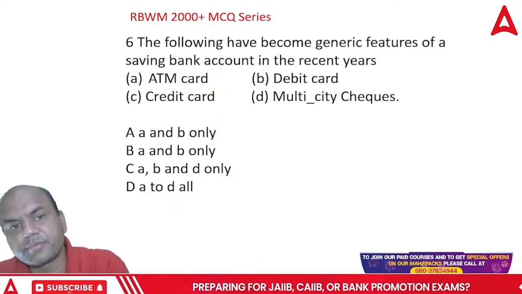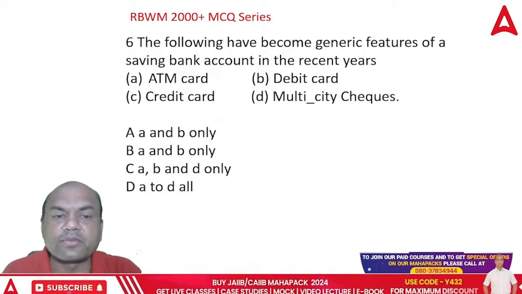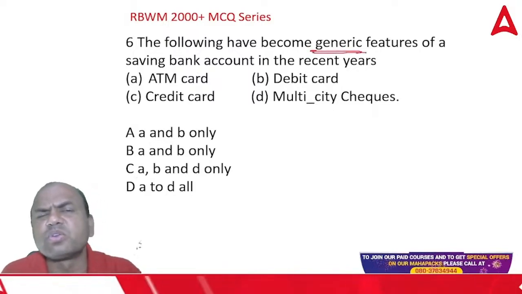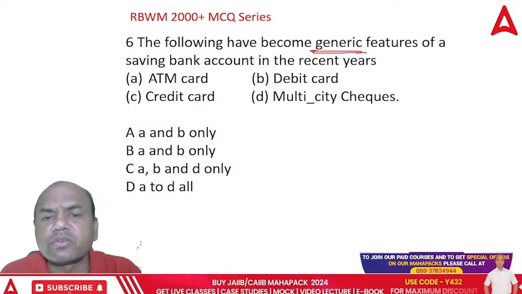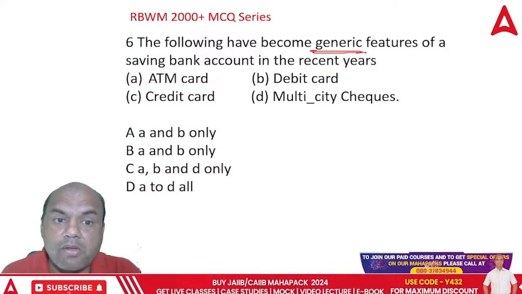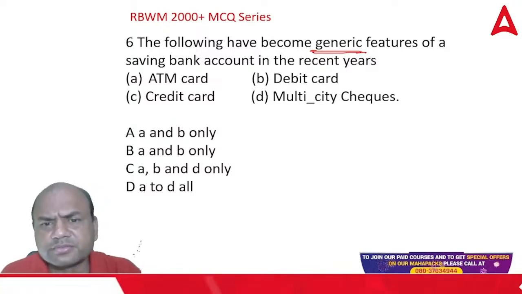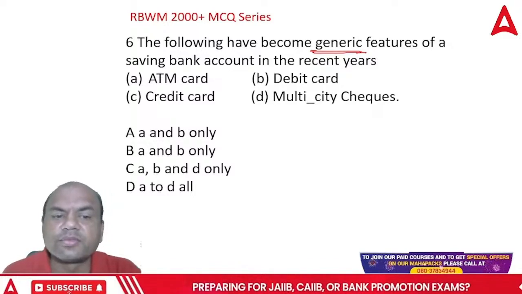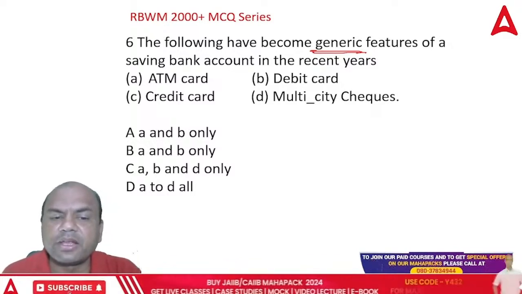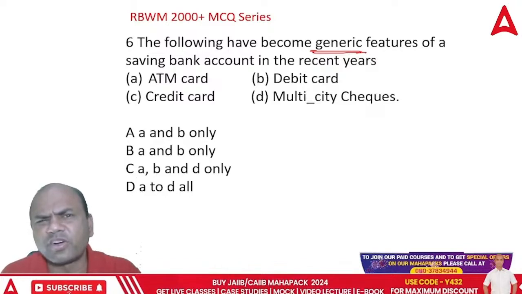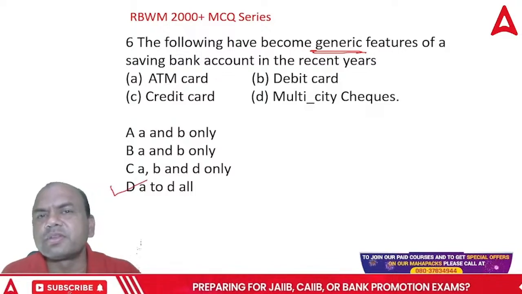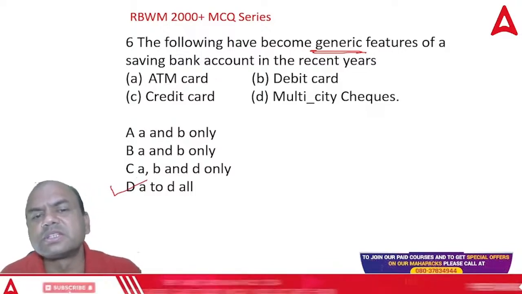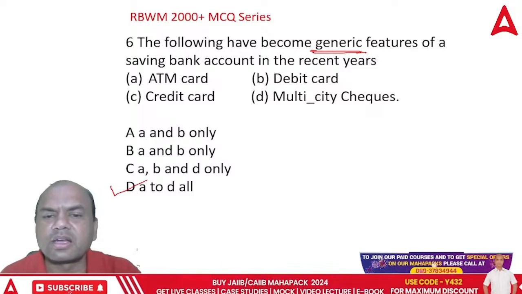Okay. The following have become the generic features in the savings bank account in recent years. Generic means common. So what? I am giving ATM card. So what? I am giving debit card. Credit card. Multi-city cheques. So A and B only, A, B and D, A to D all. All have become generic features nowadays, isn't it? There's nothing new in this. Every customer knows these products now: ATM, debit, credit and multi-city.